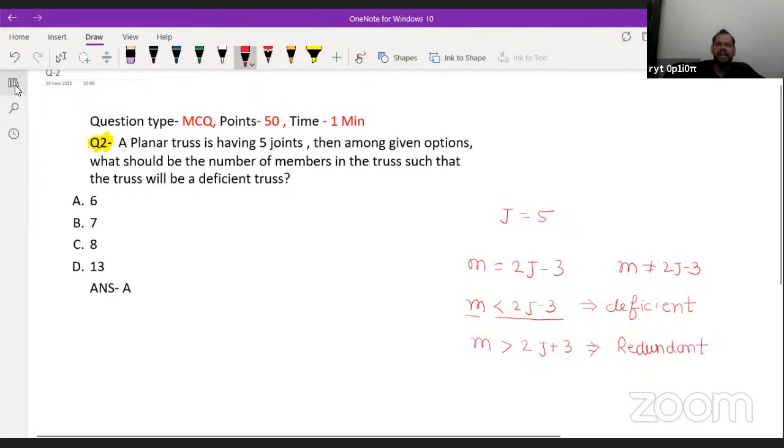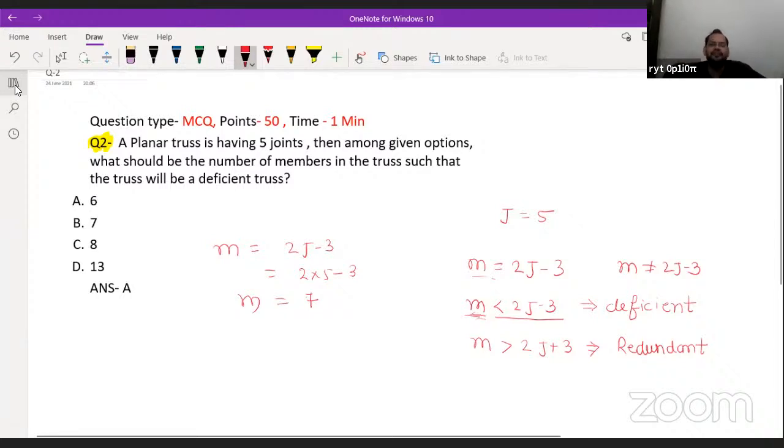If the truss is deficient, then the number of members should be less than m. First we will calculate what the number of members should be for this truss to be perfect. m is equal to 2j minus 3. Putting the values, this is 2 into 5 minus 3, which is 10 minus 3, that is 7. If the number of members is 7, then your truss will be perfect.